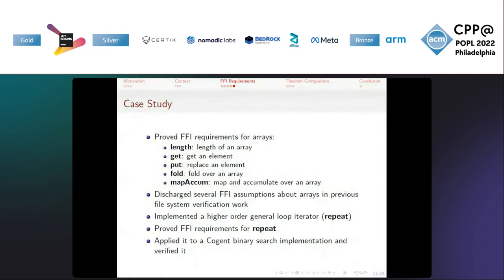Both the arrays and general loop iterator allow Cogent to overcome its inability to store data in a single block of memory and to do iteration. Composing correctness and safety theorems of foreign C functions with Cogent functions is fairly straightforward. We demonstrate this by describing how to implement binary search in Cogent and how to verify its correctness all the way down to the C level.